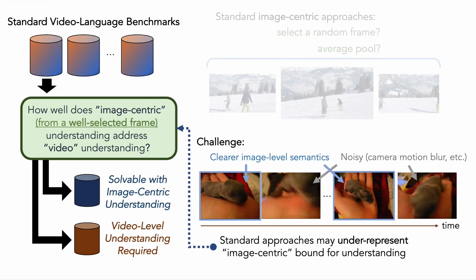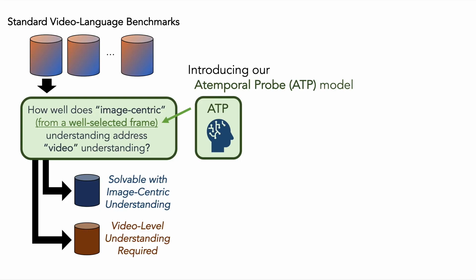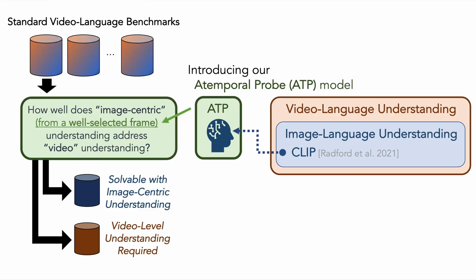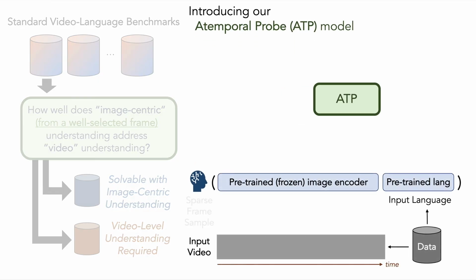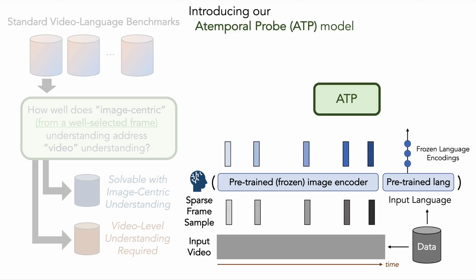To do this, we propose the atemporal probe, or ATP, a new image-centric model which learns to perform the selection atemporally, or without temporal information. ATP builds on top of a frozen image language model, like CLIP. And specifically, we take the input video and language and sample a sparse, unordered set of frames to encode with our image language model. These representations are frozen and never updated.